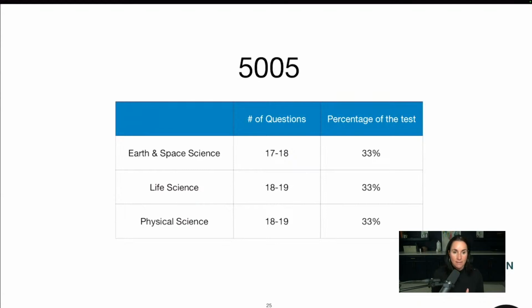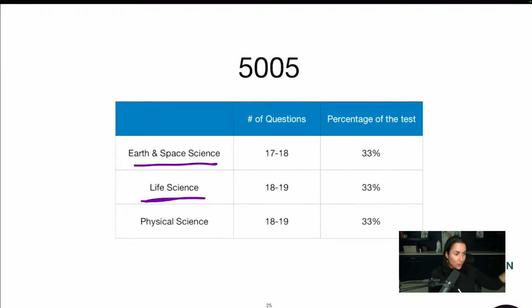Every single science exam from elementary all the way up to high school and beyond has the same stuff in it. It just depends on how nuanced it is. You're always going to have Earth space. That's going to be the sun, the moon, the Earth, the solar system, the galaxies, stars, and all that. Also, the lithosphere. The lithosphere, you know, what's happening on top of the Earth, the atmosphere, things like that. So that is all Earth space. Now, as you move up in the grades, it gets more complex. So just remember that. Life science is biology.